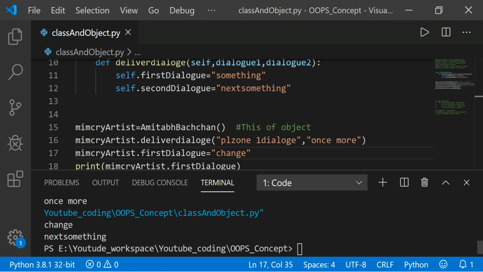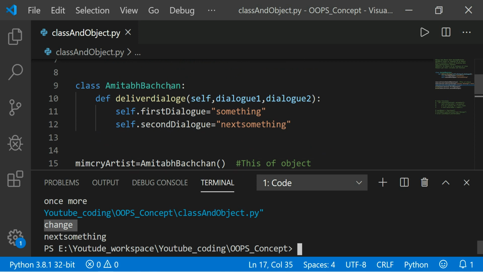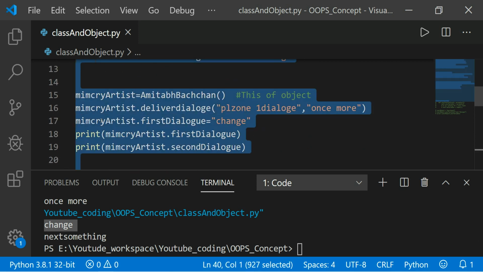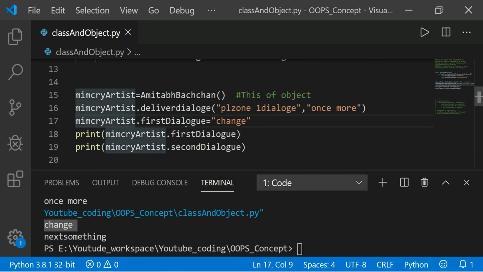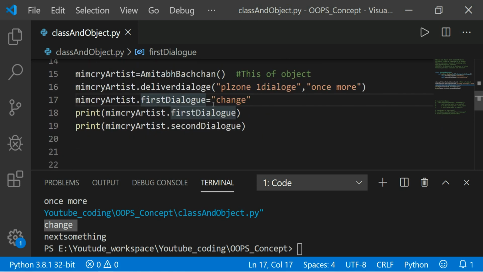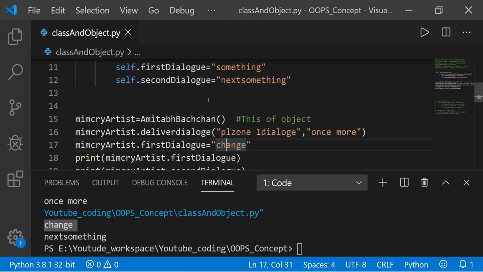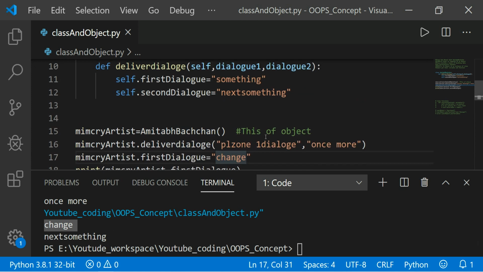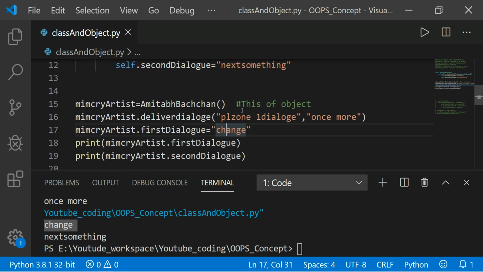I'm not changing inside this Amitabh Bachchan class. I'm changing from here, the object, right? This mimicry artist is an object, and this first dialog is an attribute of class Amitabh Bachchan. I assign this value, print the value, then it will change. But next something I am not changing, so it prints the same, right?